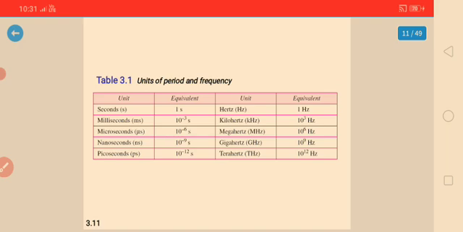Units of period and frequency are shown in this table: seconds, milliseconds, microseconds, nanoseconds, picoseconds, and the equivalents hertz, kilohertz, megahertz, gigahertz and terahertz.